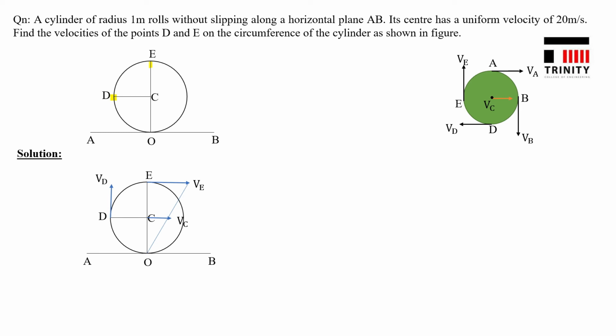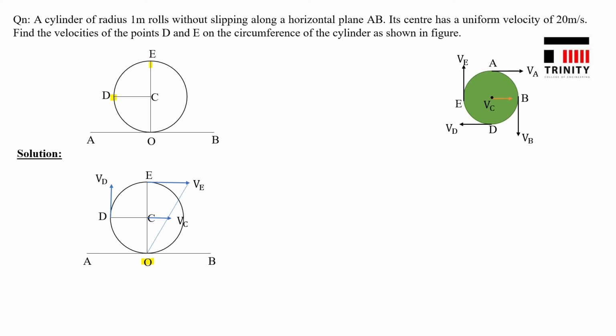So in such a case, you can locate the instantaneous center by drawing lines connecting the tails of the velocities and the heads of the velocities.